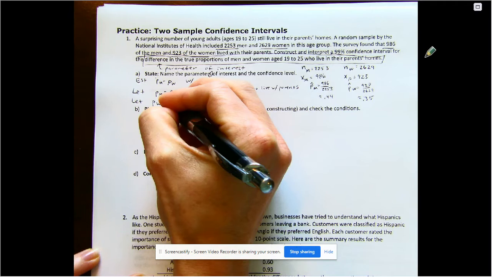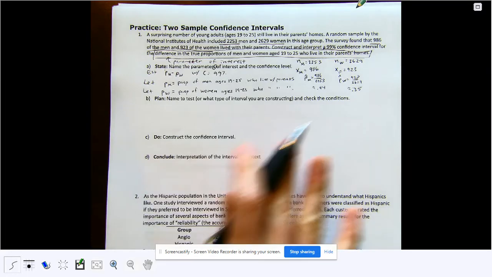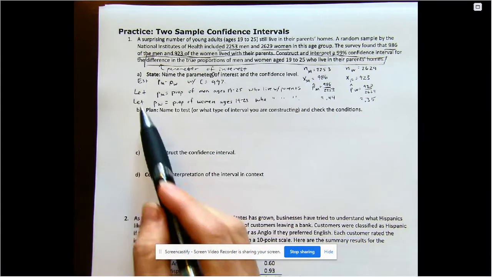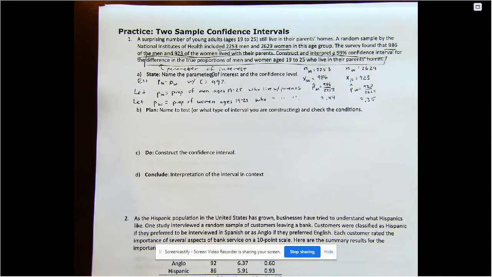Oh no, it's frozen. There it goes. All right, there we are. Sorry about that. It was frozen for quite a little bit too. So if you need to pause it to go back and write those things, go for it.